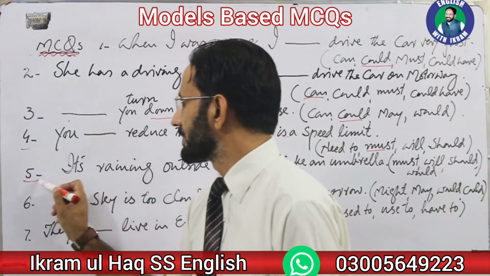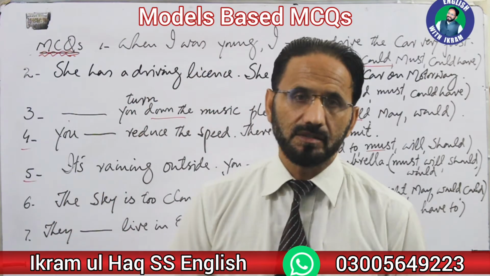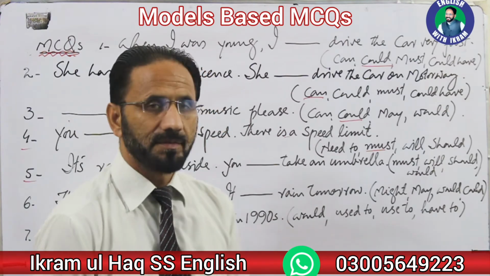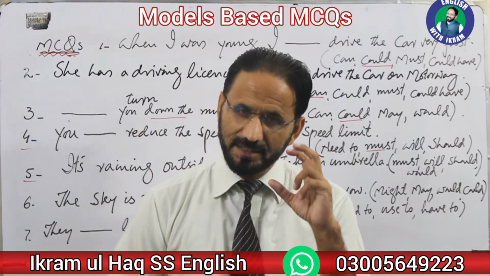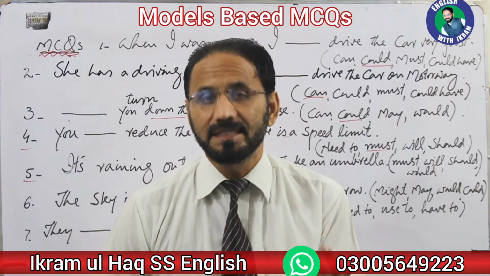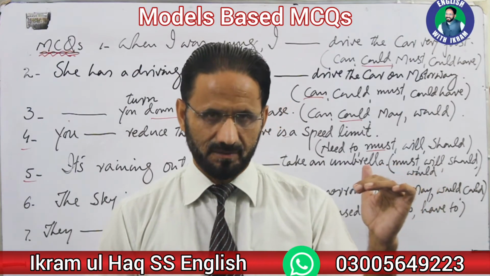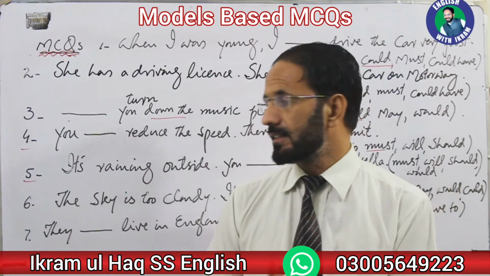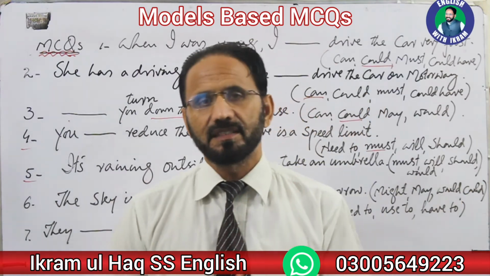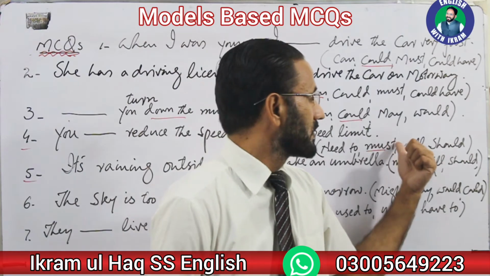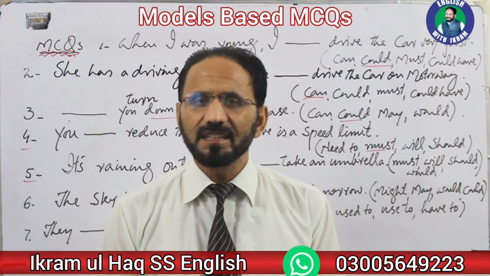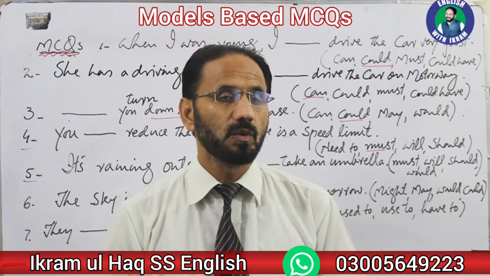Number 5, it's raining outside. You dash take an umbrella. Again, now look at the sentence structure. There is something which is called semantics, the sense of the sentence. One thing is structure, which is called syntax. The other one is semantics. Here, the sense of the sentence will help you to decide which option should be correct, because all are modal auxiliaries. Some are very much close to one another.